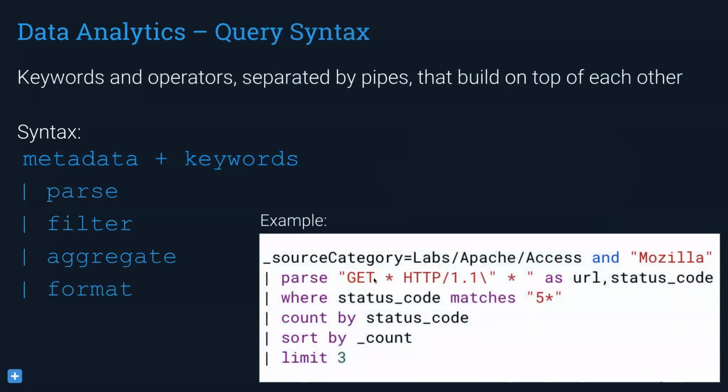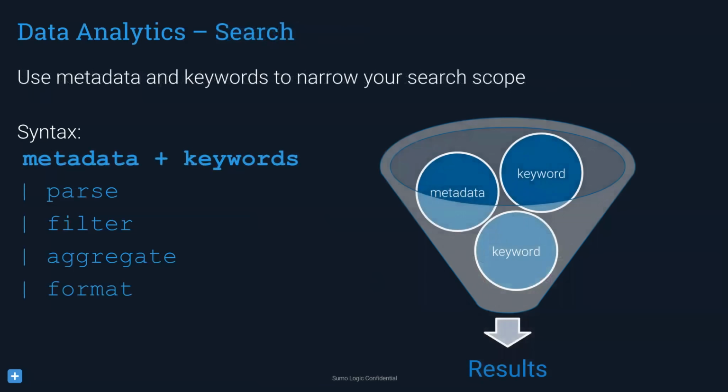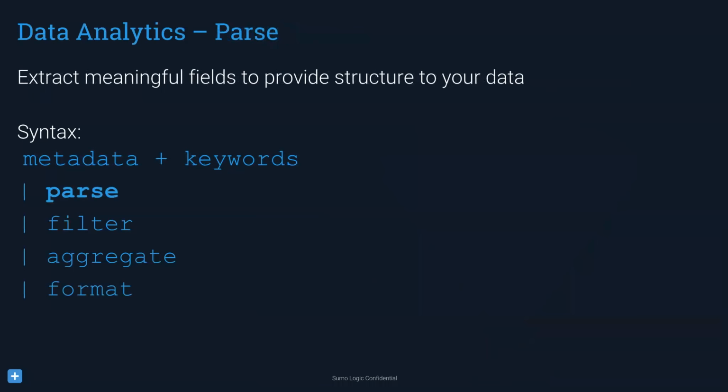Once you have that set of data, you're going to want to go ahead and start to parse data out. And with parsing, what you're going to do is extract meaningful fields to provide structure to your data. So essentially, you're going to start to label some of those fields of data.